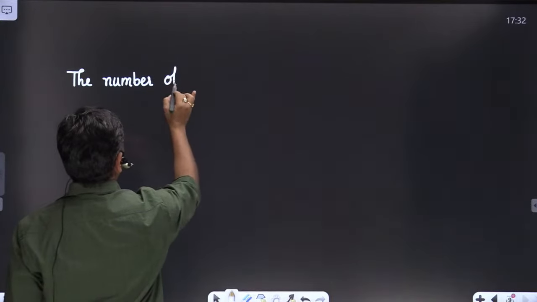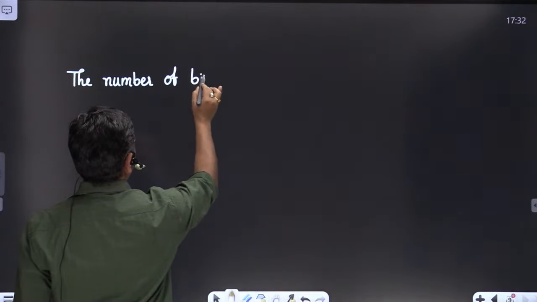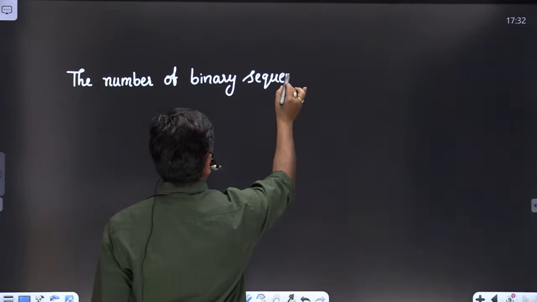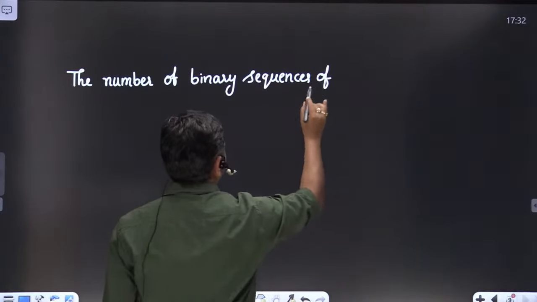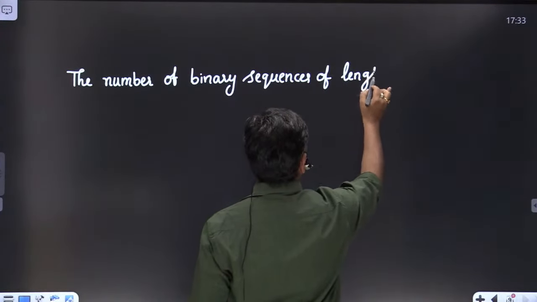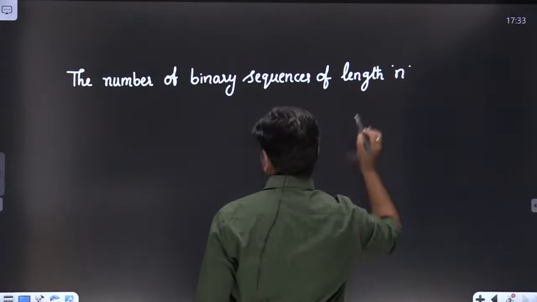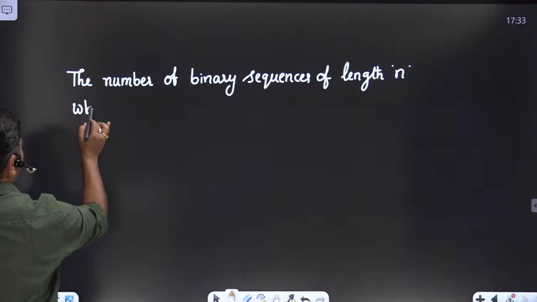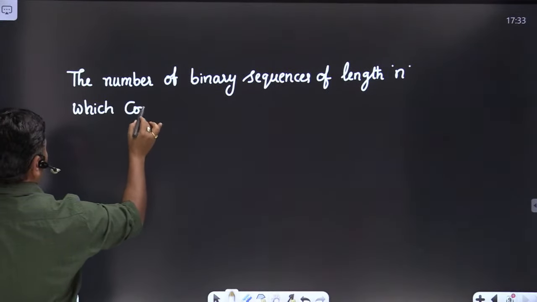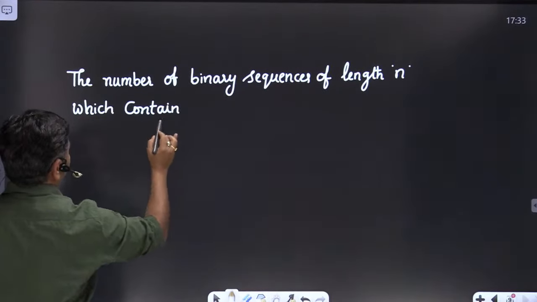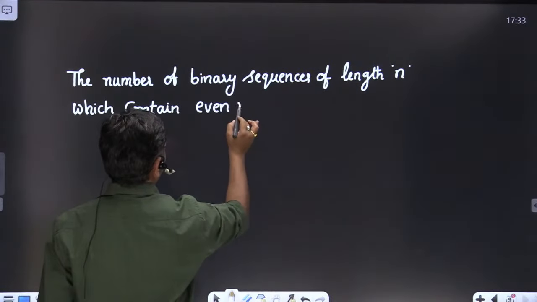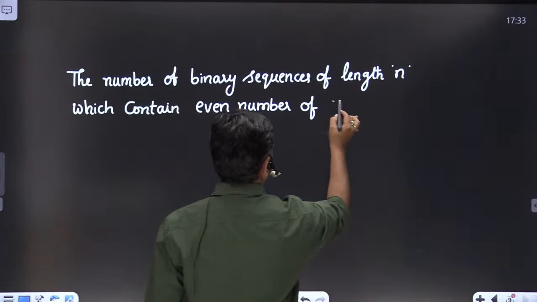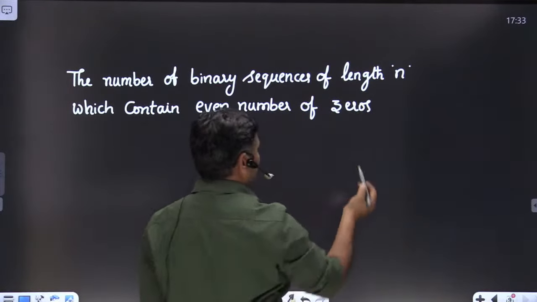The number of binary sequences of length n. The number of binary sequences of length n which contain an even number of zeros. It is one way of asking the question, friends.